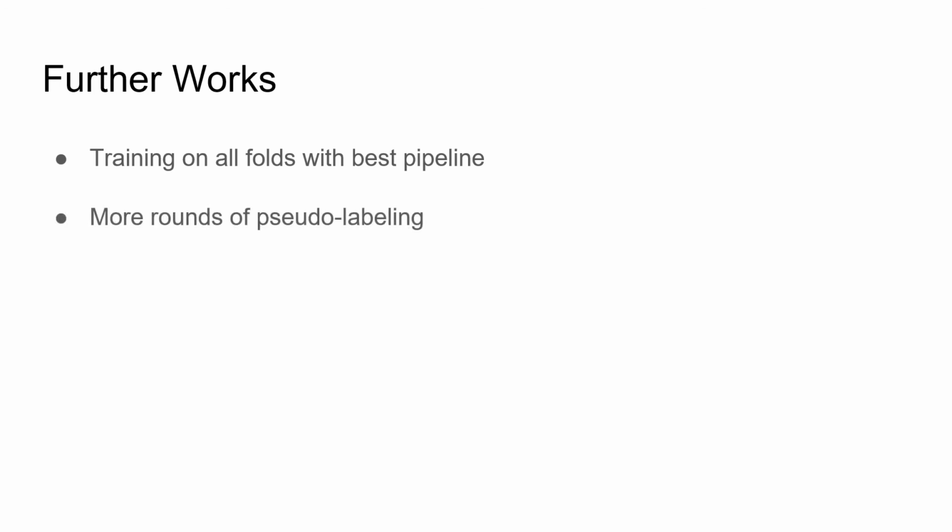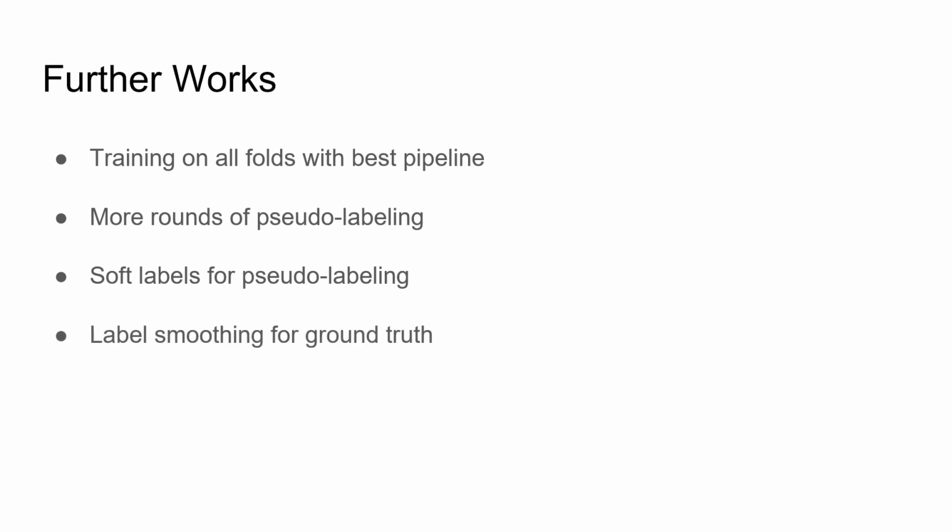As I said earlier, we believe that there is still plenty of room for improvement. Simply training on all folds with our best pipeline could easily boost our score. Also, more rounds of pseudo-labeling could potentially increase the score too. Another thing that might be helpful is using soft labels for pseudo-labels in combination with label smoothing on ground truth data, which usually works best when annotations are noisy.